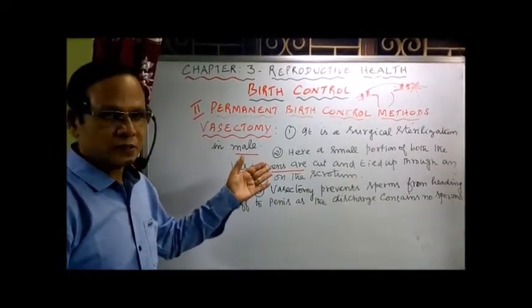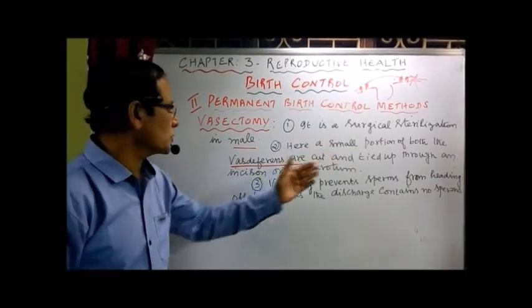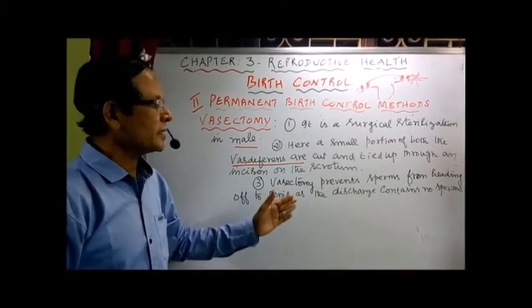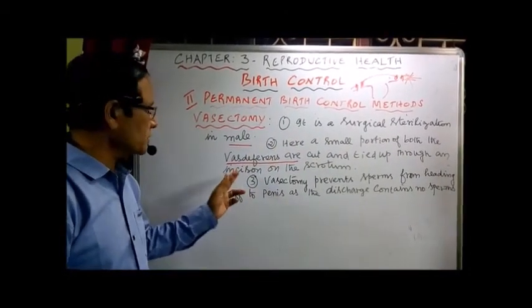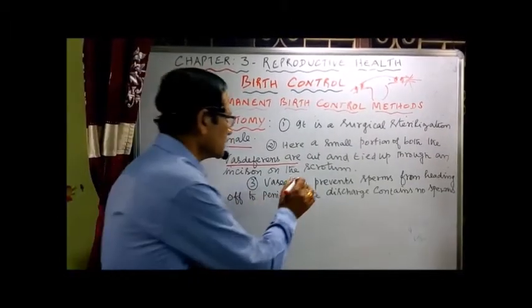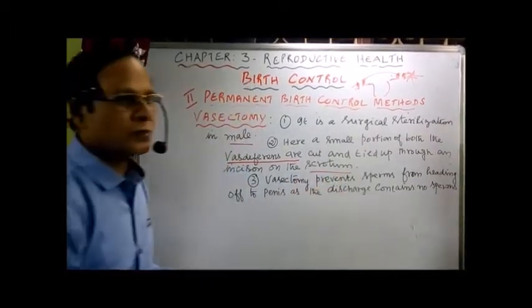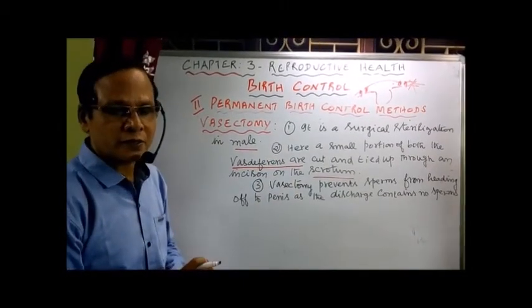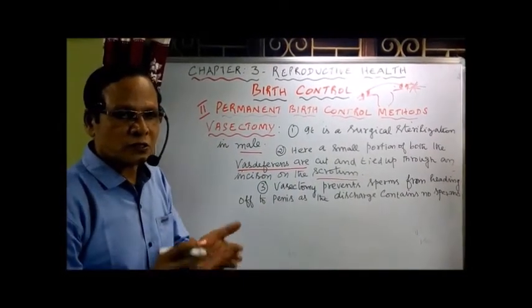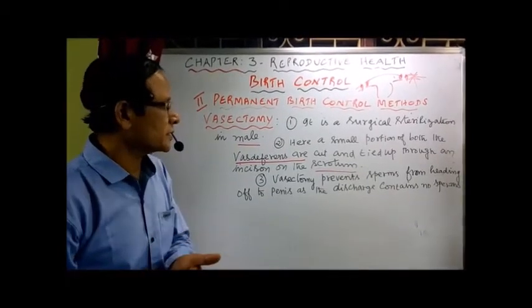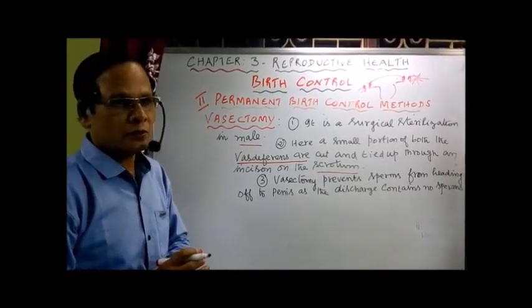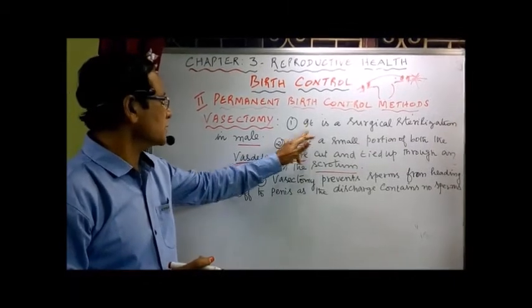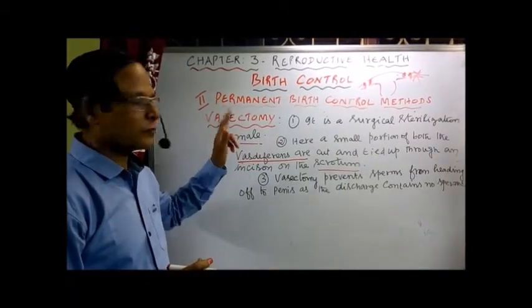Here the incision is on the scrotum because the testes are in the scrotum. So vasectomy prevents sperms from heading off to the penis, as the ejaculate normally doesn't contain sperms.